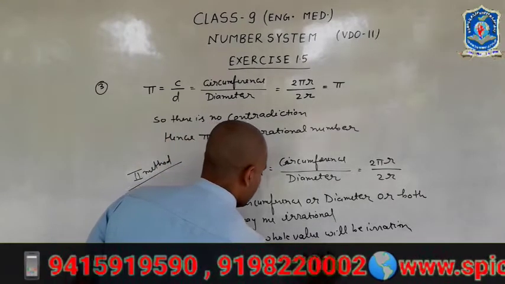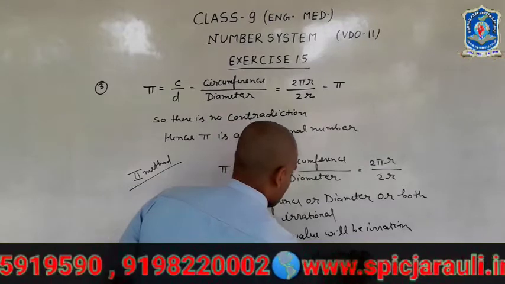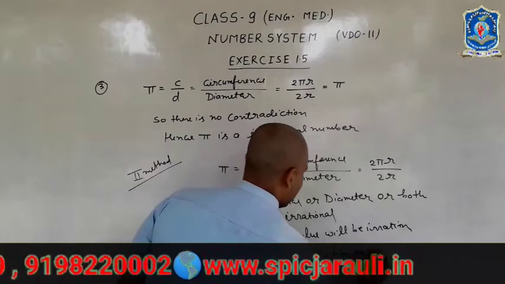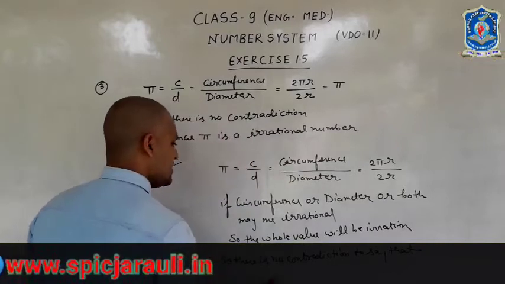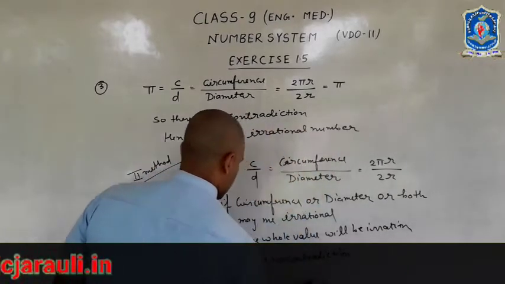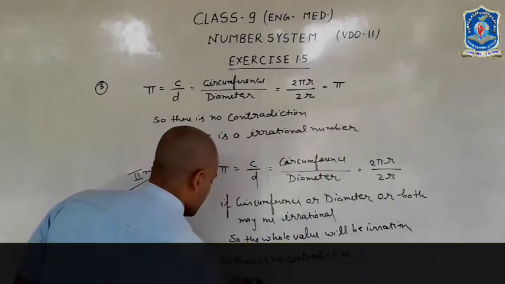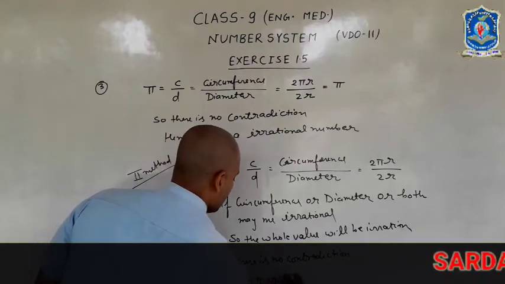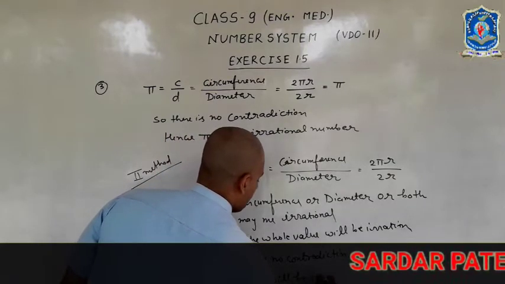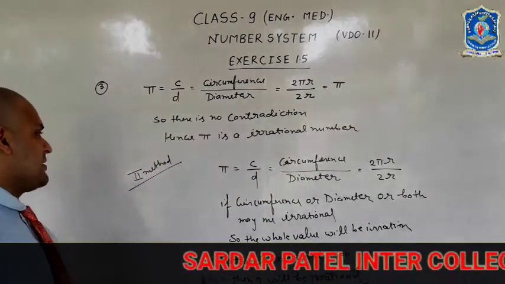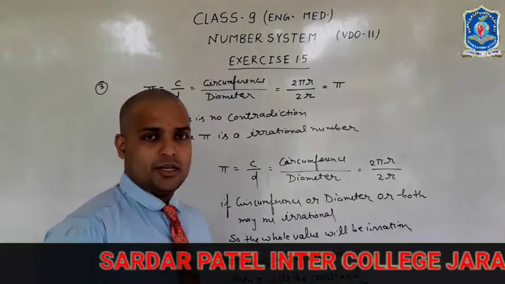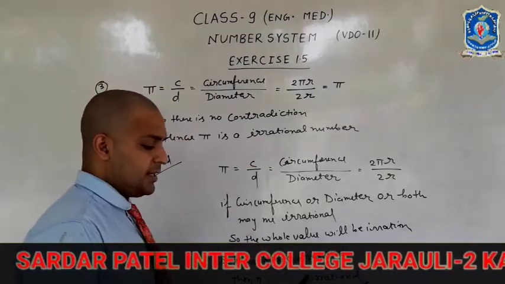There is no contradiction to say that pi will be irrational. Okay students, this is the second way. This was question number 3.